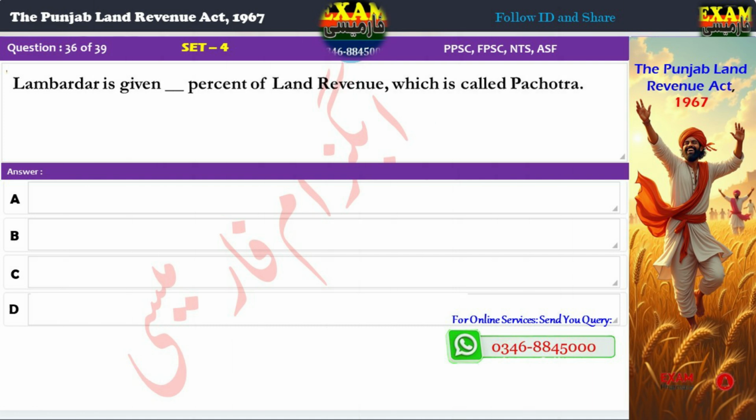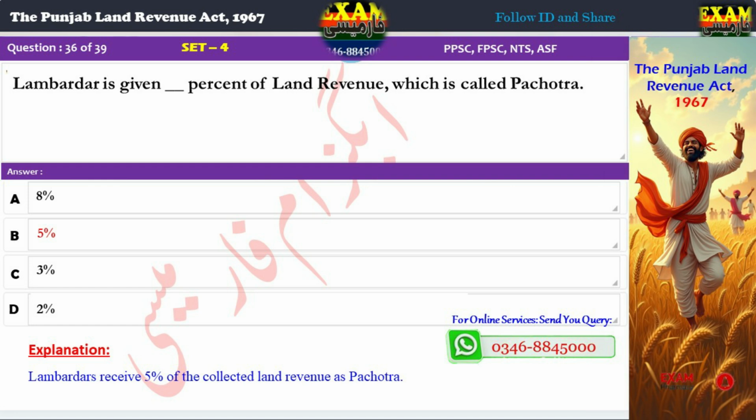Question 36. Lambardar is given a percentage of land revenue, which is called pachotra. A. 8%, B. 5%, C. 3%, D. 2%. Correct answer: B. 5%. Explanation: Lambardars receive 5% of the collected land revenue as pachotra.